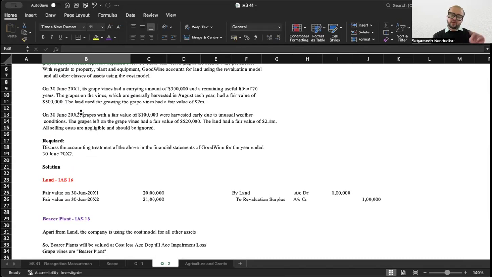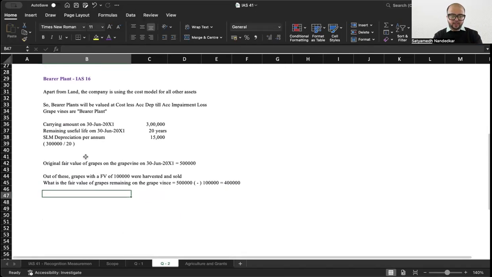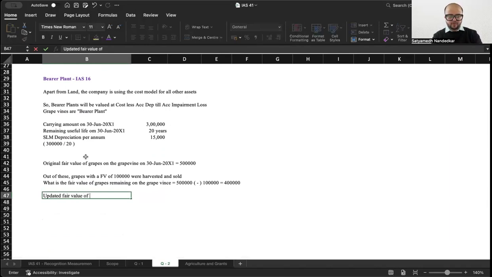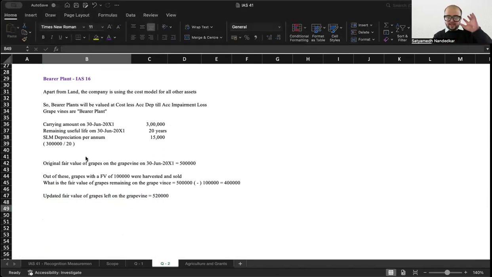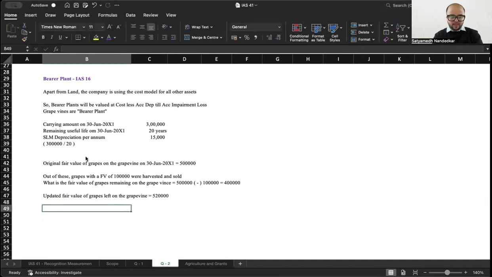The grapes left on the vine had a fair value of 5 lakh 20,000. What is the updated fair value of grapes left on the grapevine? 5 lakh 20,000. So what are these grapes? These grapes are, see, they are very much on the grapevine. They have not been harvested. So these grapes are my biological assets.